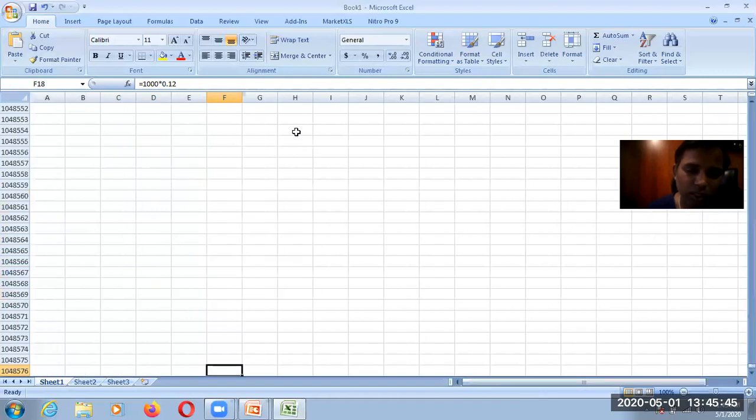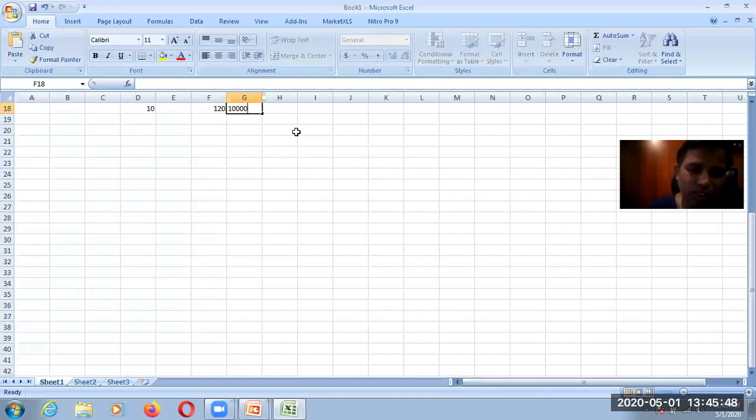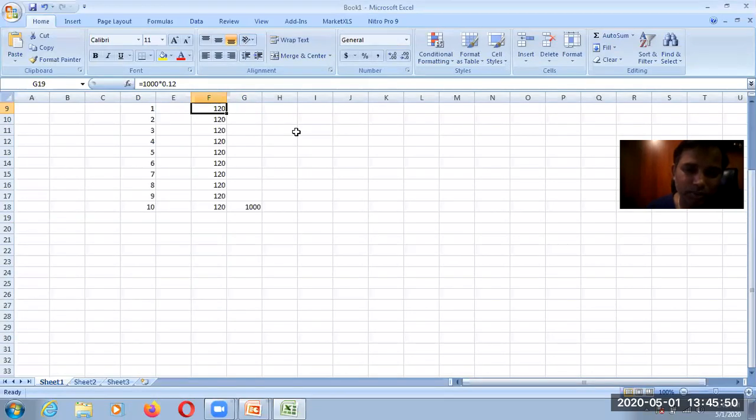Plus on the 10th year, I will also be receiving 1000 rupees, that is, what I invested here. So the total of this respective amount will be received, will be the benefit to the bond holder. Now all these amounts are going to be received in the future, and I am investing today. So what I should do, I have to compare two different price sets. That is, today's price value will be equal to today's price value. There will be no fluctuations.